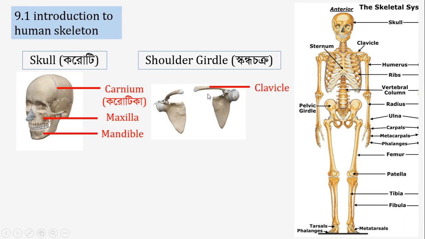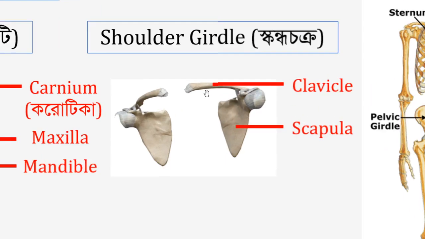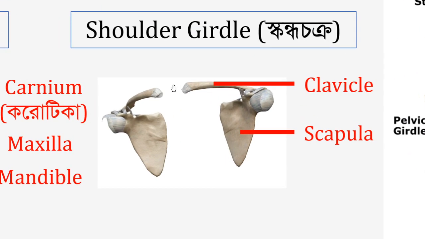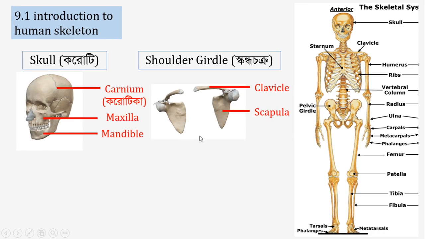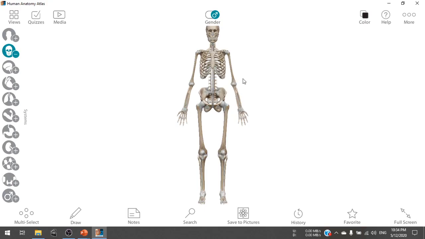For example, this bone is called the clavicle, and this bone is called the scapula. The 2 bones present at the front are called clavicles, and the bones present at the backward position, these 2 bones, are called scapulae. So this is a human skeleton.